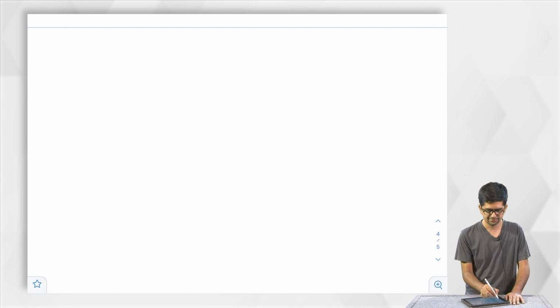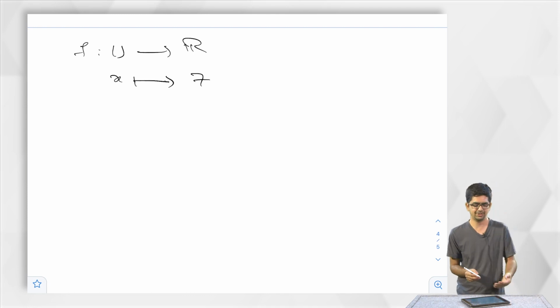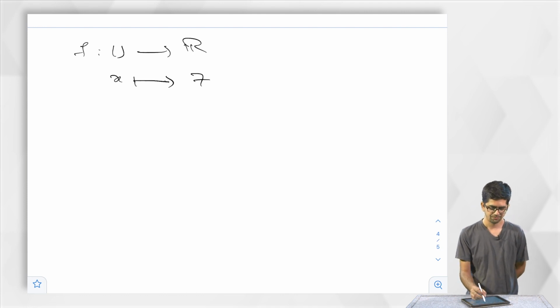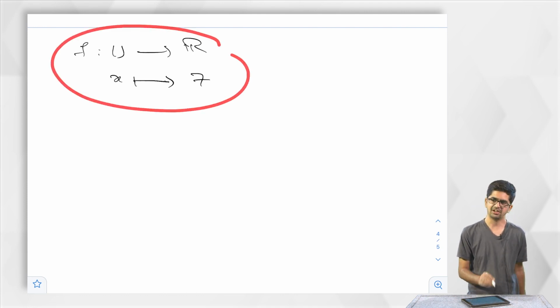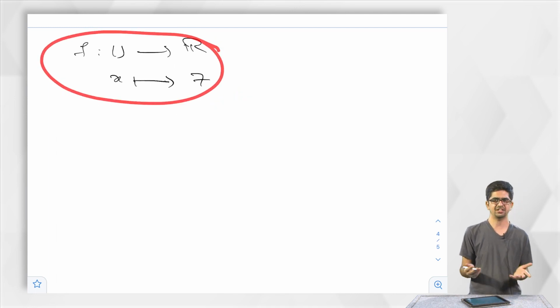Let us take a function f from U to R that sends every element of U to say 7. 7 is a nice number. Numbers are nice. You cannot do anything about it. So this is a function. First question is, is it a continuous function?